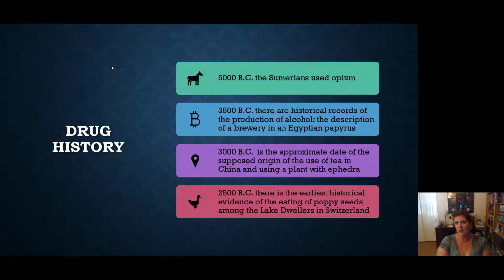So a little history about drugs. Humans have been using drugs since 5000 BC. There is evidence that the Sumerians used opium back then. In 3500 BC, there are historical records of alcohol being used, with descriptions on Egyptian papyrus. And then in 3000 BC, that's the approximate date that China started using tea and a plant called ephedra. And then in 2500 BC, this is the earliest evidence of eating poppy seeds among lake dwellers in Switzerland.